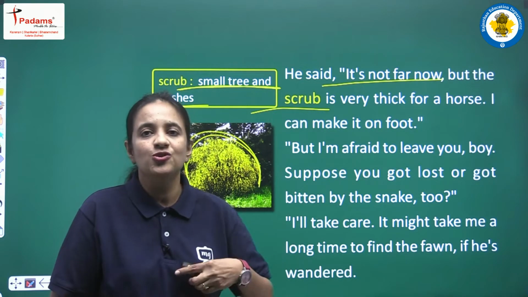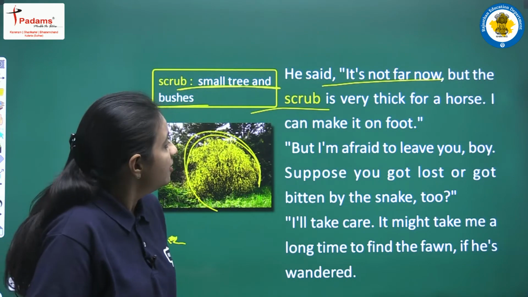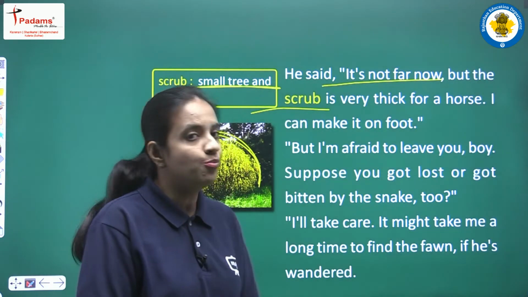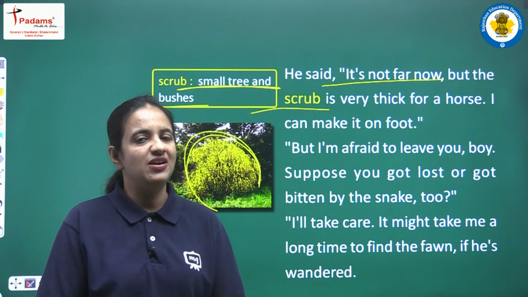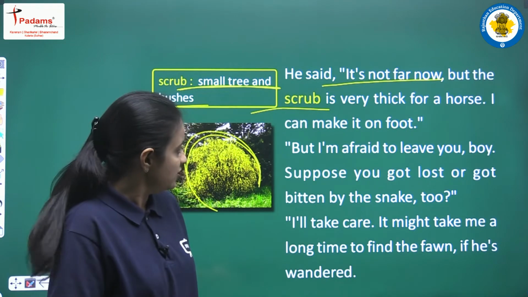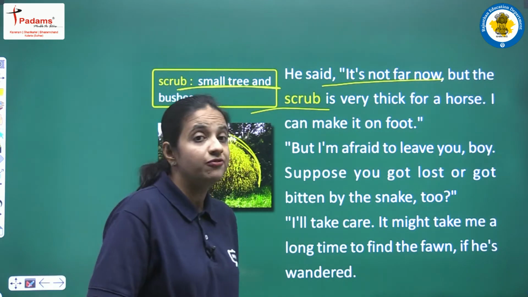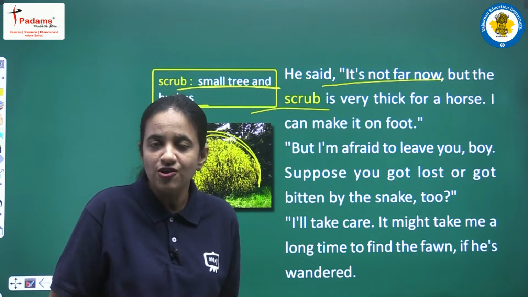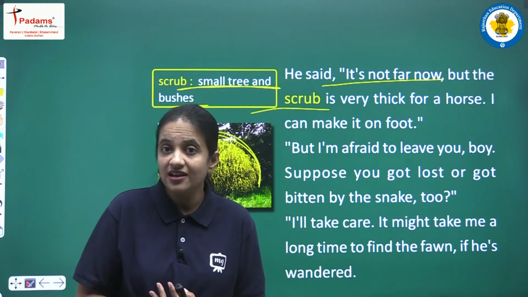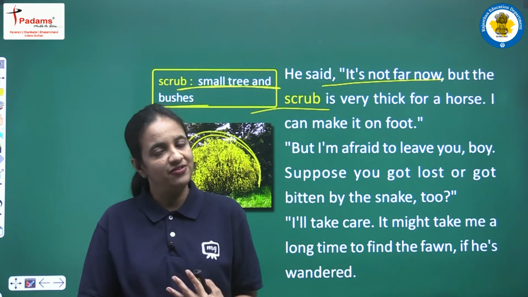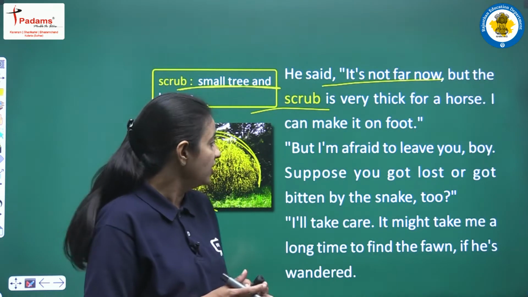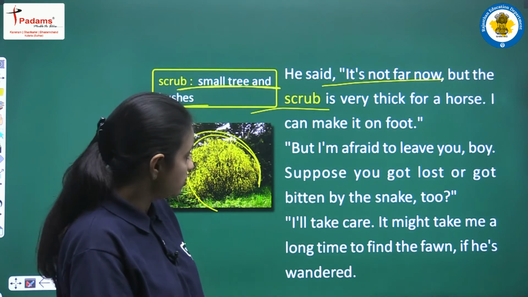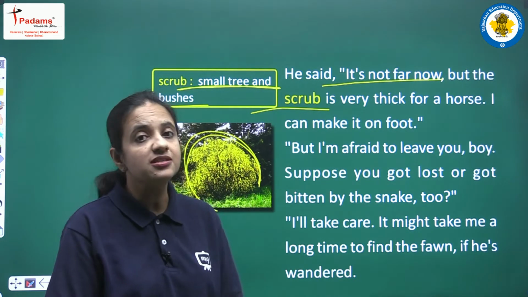So I will walk from here, but I am afraid to leave you, boy. So obviously Melville is a very responsible person. So first of all he is saying that I am very much afraid to leave you here, because this is a very dense forest and so many dangers are here. So obviously I am very much afraid to leave you here all alone. Suppose you got lost or got bitten by a snake too.